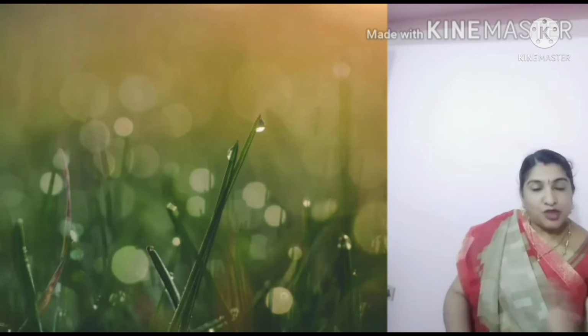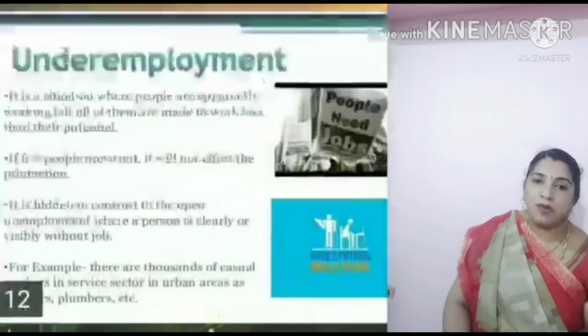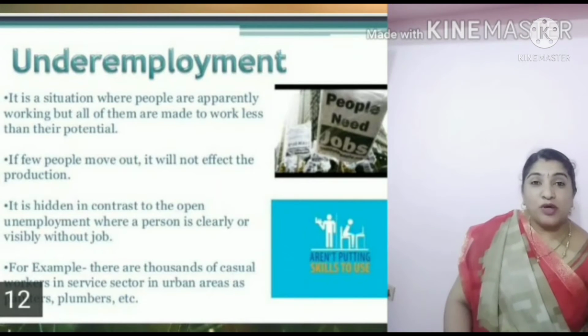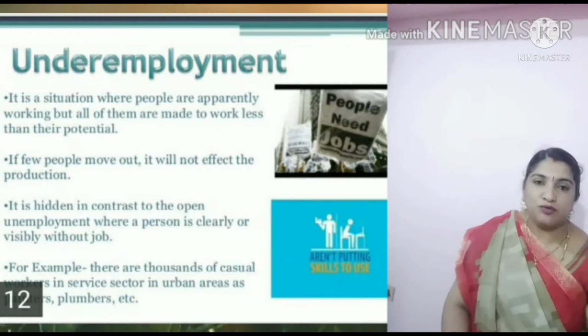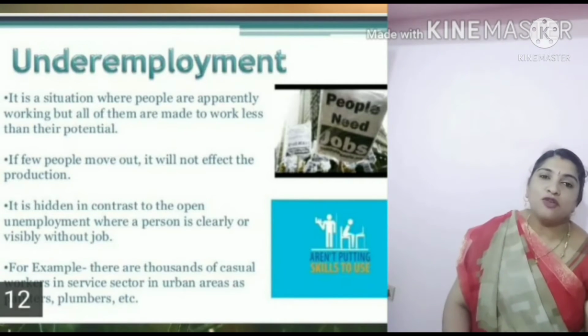Okay, in contrast to disguised unemployment, one more is underemployment. Underemployment is nothing but the workers have the potential to do the work, but they are not working according to their potential. So these are the different types of unemployment.